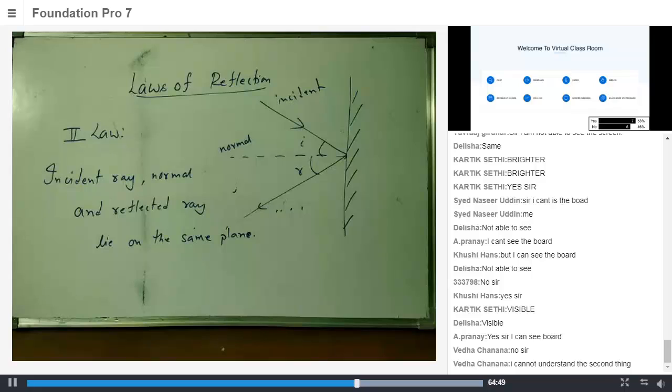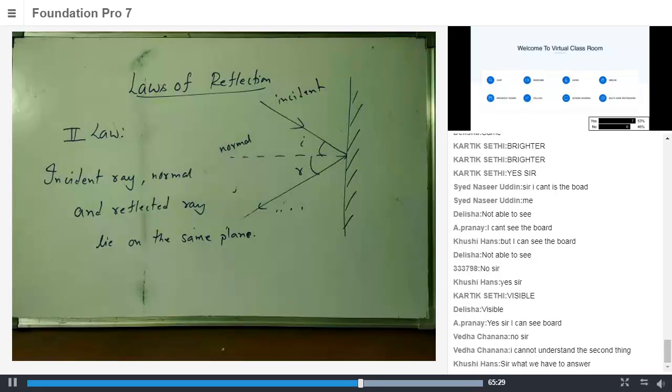Kushi, can you try? Can you tell me what you understood from the second law? Ridhima, you want to try? You didn't understand, okay, not right now. Veda? Okay, no problem. Kushi, you want to say something?